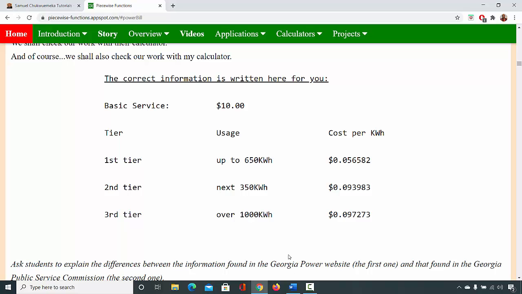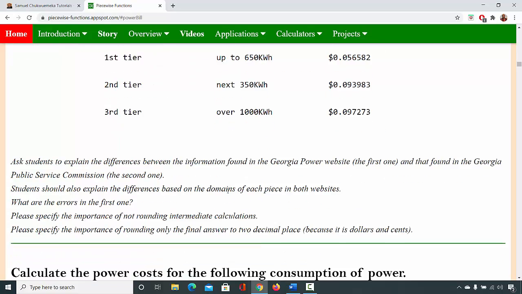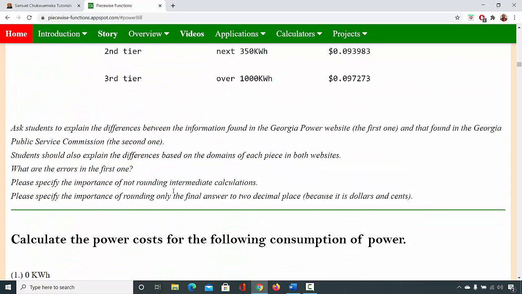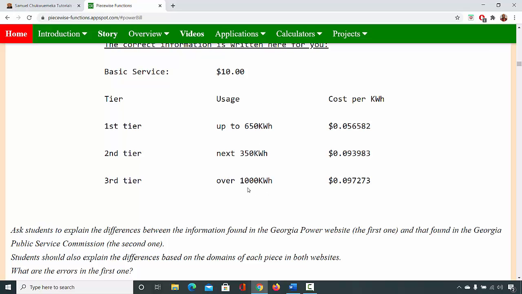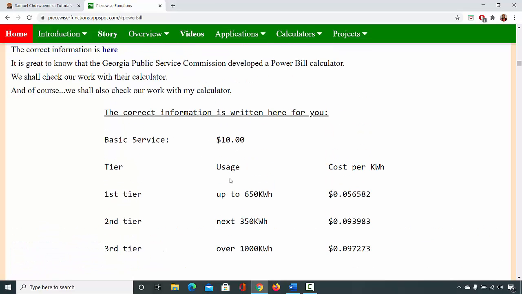As you can see from this information, the basic service is $10. So if you live in the state of Georgia and you're using the services of Georgia Power, even if you don't consume any kilowatt hour of electricity, electricity is measured in kilowatt hour.